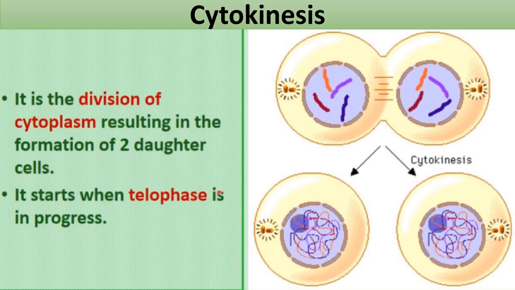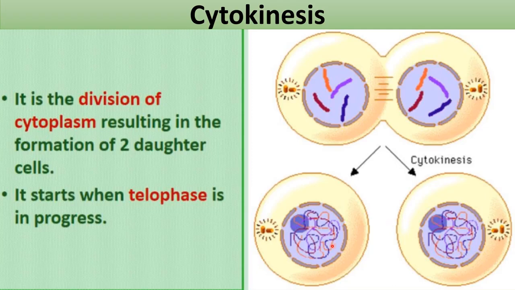So it doesn't mean that after the complete telophase the cytokinesis will start. When the telophase is going on, the cytokinesis will also start simultaneously, right? And after the completion of telophase, the cytokinesis will also be completed. So you can see here, telophase is going on here. As you can see, these chromosome, the decondensation is going on, but the complete chromatin material has not been formed here. The complete decondensation has not occurred here. It means the telophase is going on here. Okay, that is not complete yet.